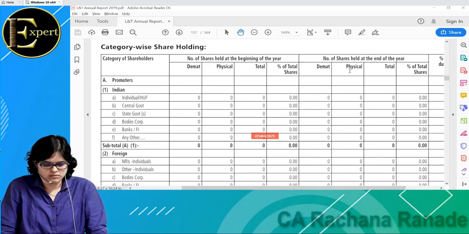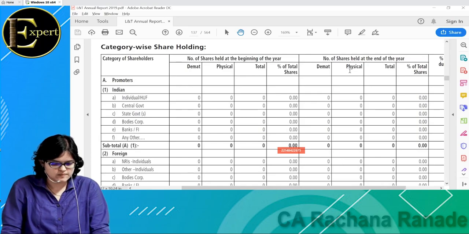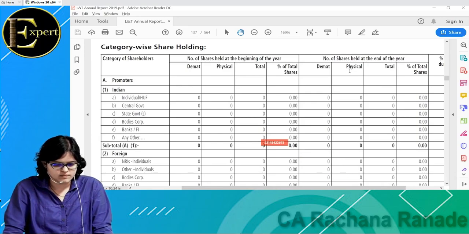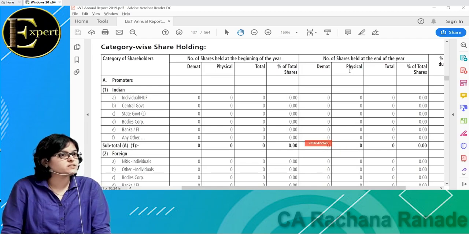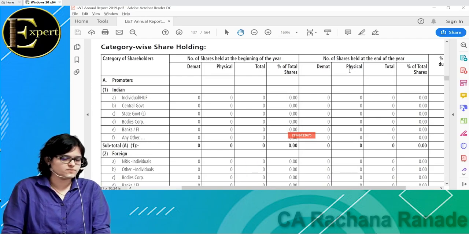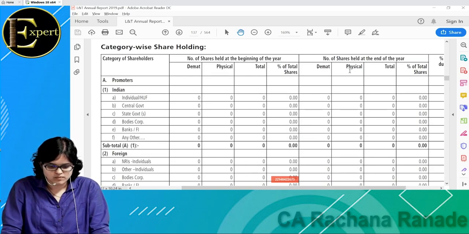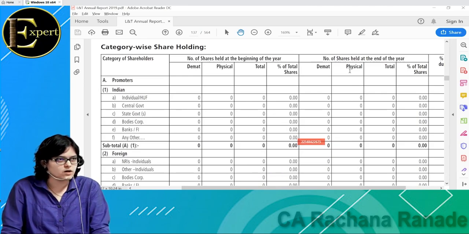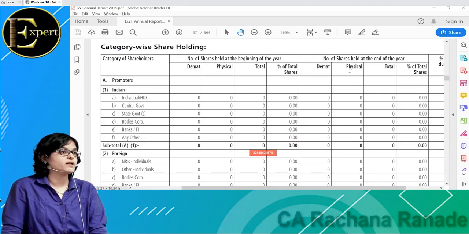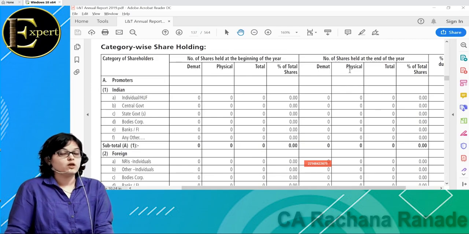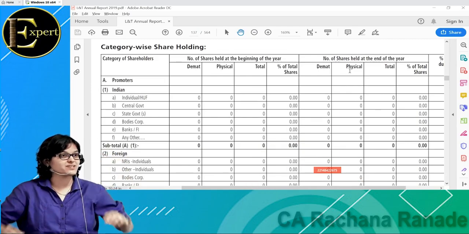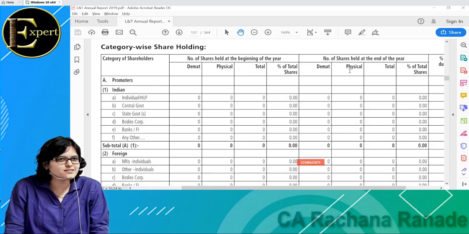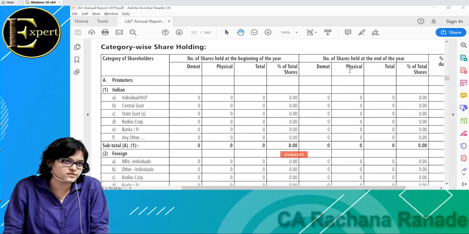About analysis, buy sell decision. What did I tell you? In a professionally run business, if banks, financial institutions, insurance companies, all these are holding more and more shares, can I take a decision based on that also? Can I buy? Yes. But if I'm talking about a promoter driven company, where the promoter ideally should have held a lot of shares but is not holding a lot of shares, is this a risky thing? Are you getting my point?